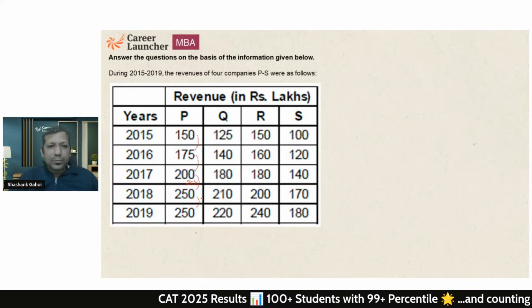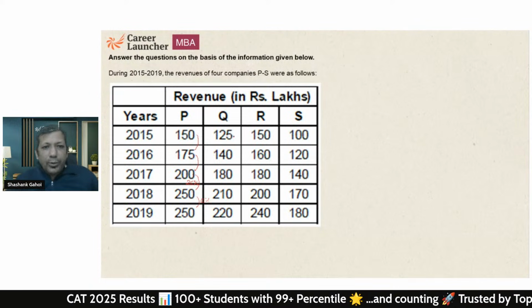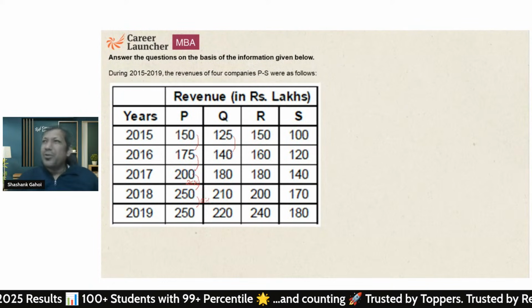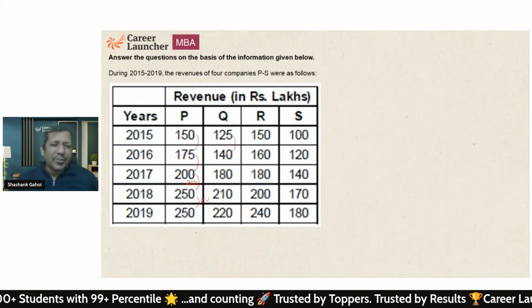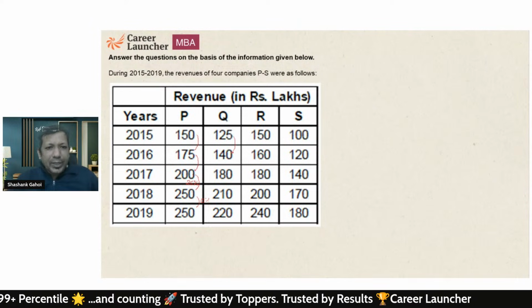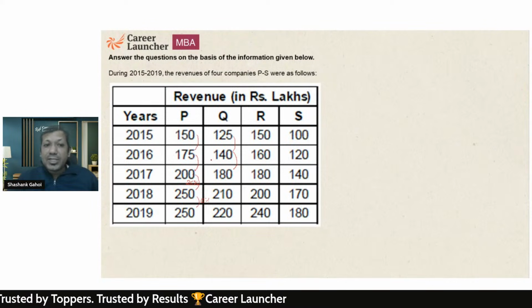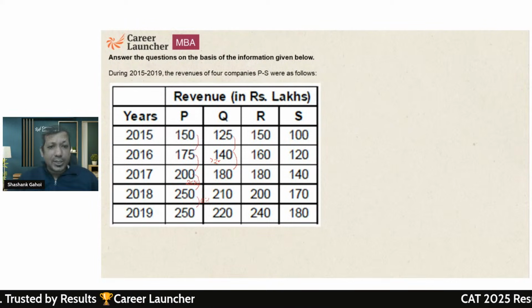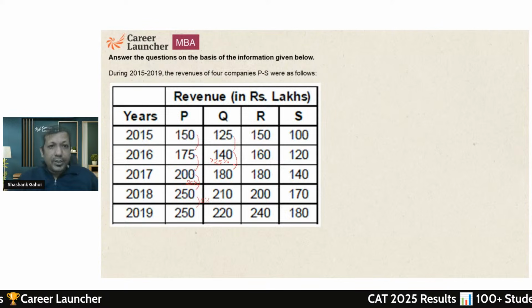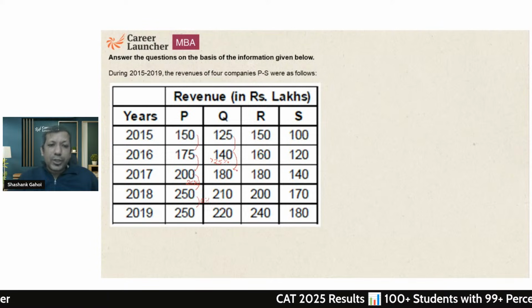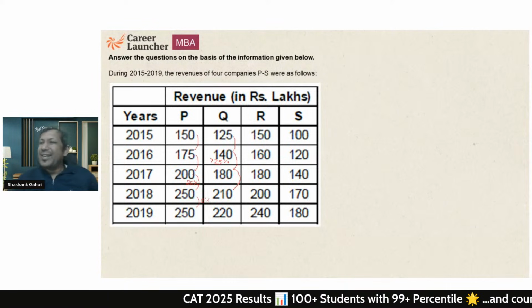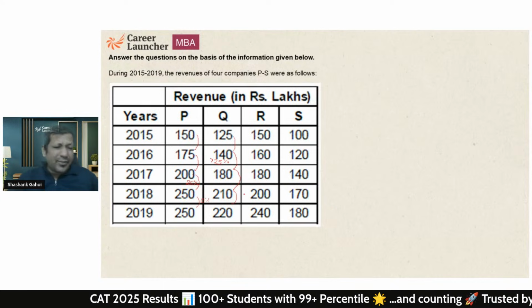Again, increment is 0. Okay. 125 to 140, approximately 10-11%. So not the highest one. There is an increment of 40 over 180. So this is definitely greater than 25%. Okay. 140 to 180 to 210, less than 20%, 210 to 220, even less than 20%.